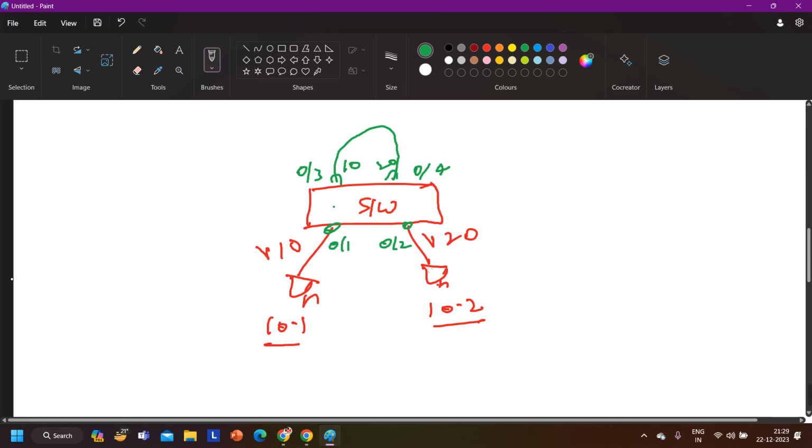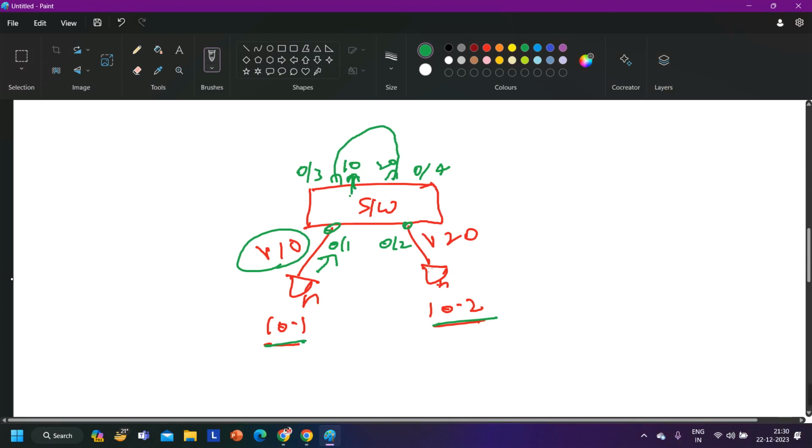So what will happen here in this scenario? When 10.1 wants to communicate with 10.2, 10.1 will generate a packet and forward it to the switch. The switch will receive it on this interface. This interface is a member of VLAN 10, so it will forward one copy from the other interface, which is a member of the same VLAN 10.